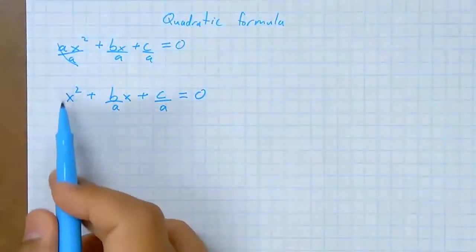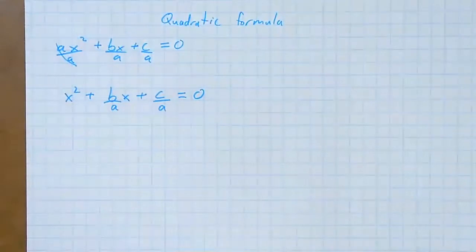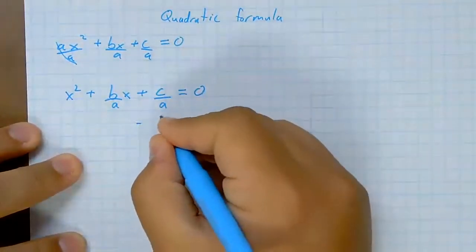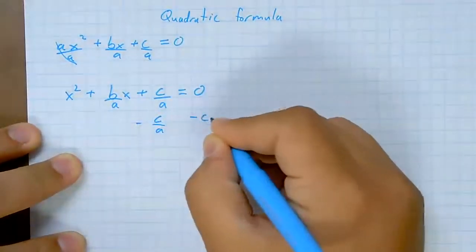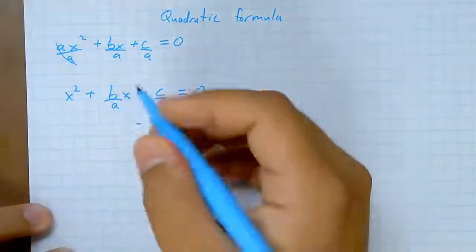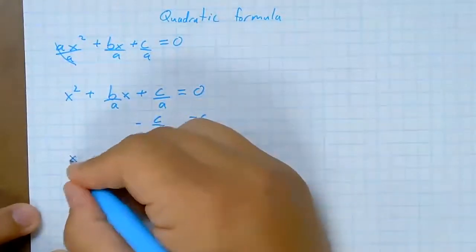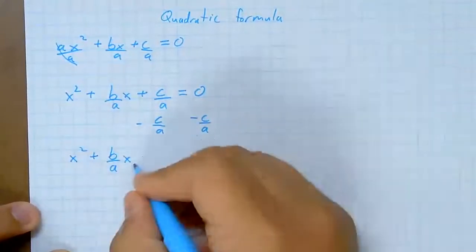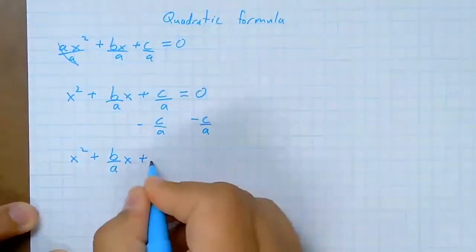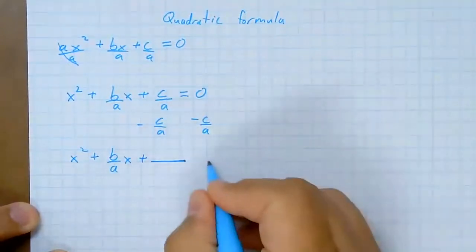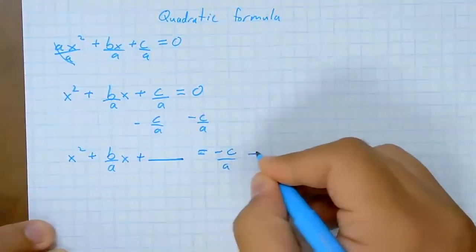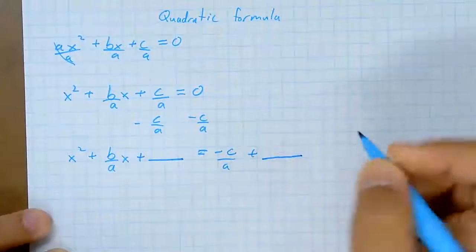Okay, so now we have a leading coefficient of 1, which is what we need.